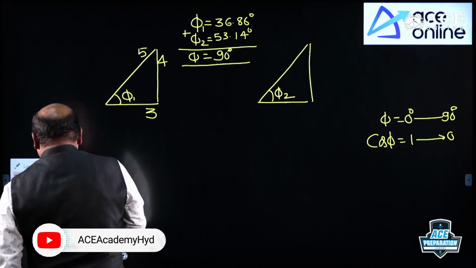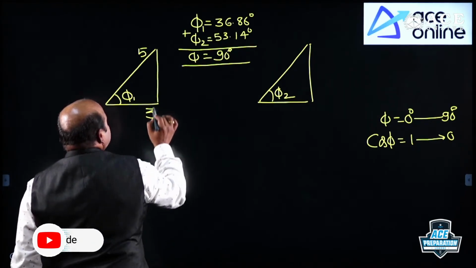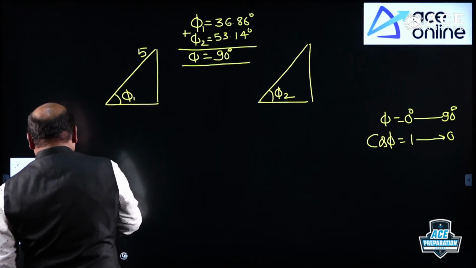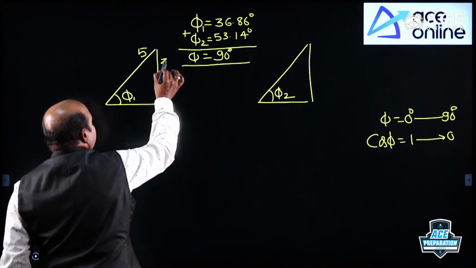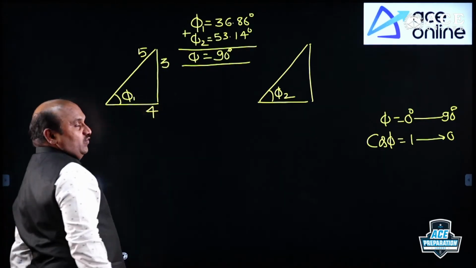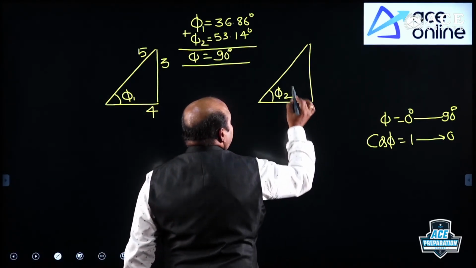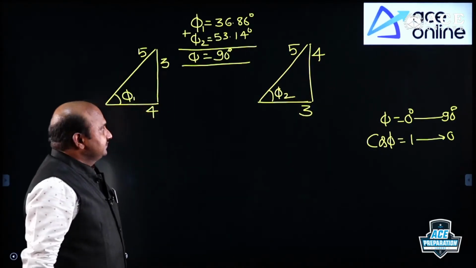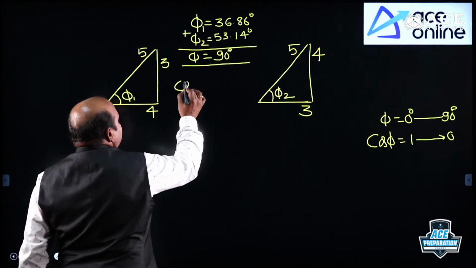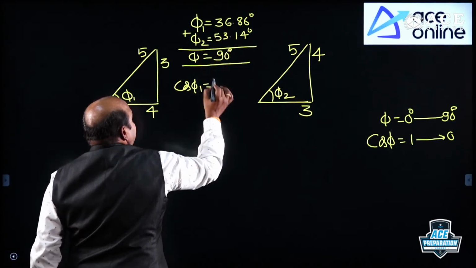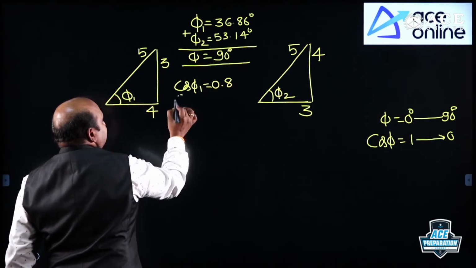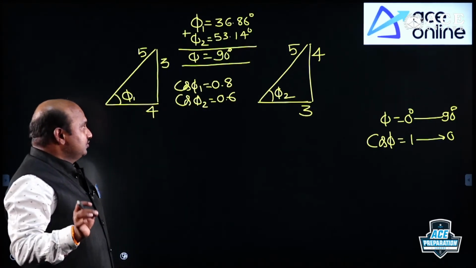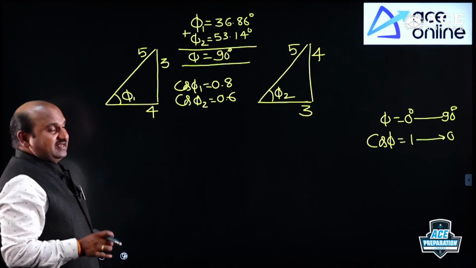So phi 1 is the less angle with 0.8, and 0.6 means the more angle. Phi 2 is 3 by 5 and this is 4. So cos phi 1 is 0.8, that is 4 by 5, and cos phi 2 is 0.6. These are the power factors we usually use, right?